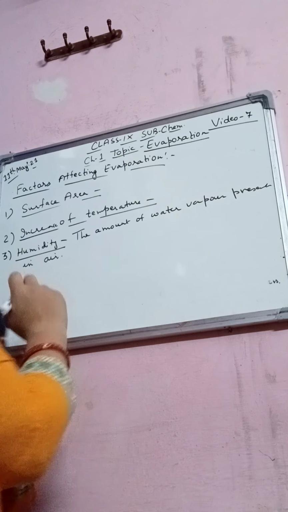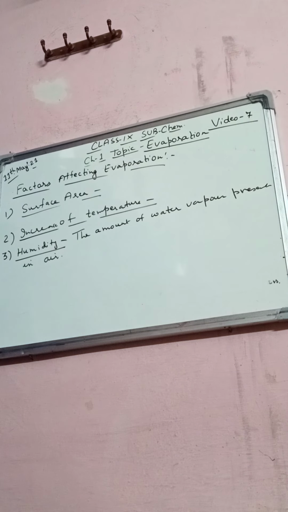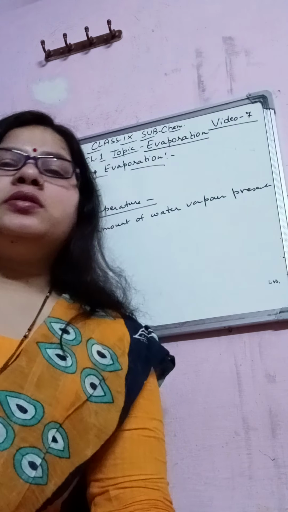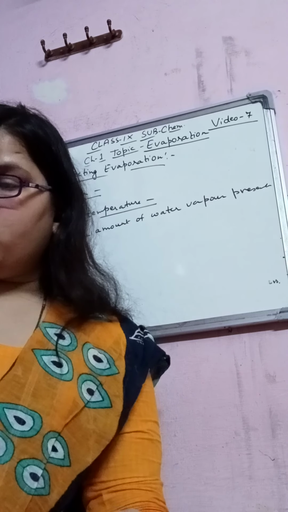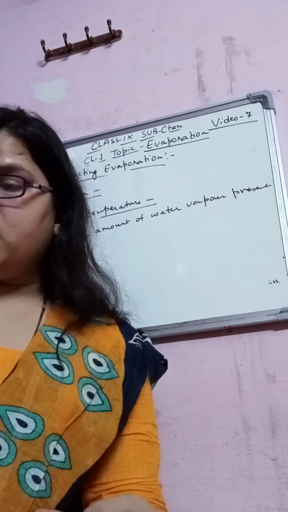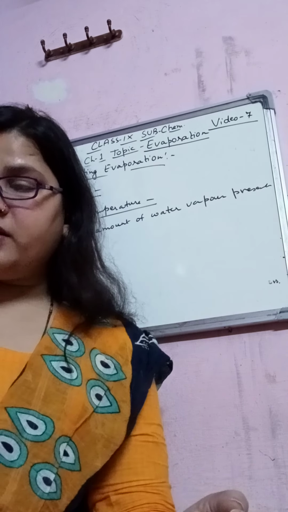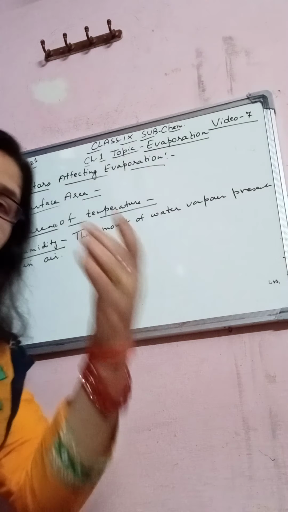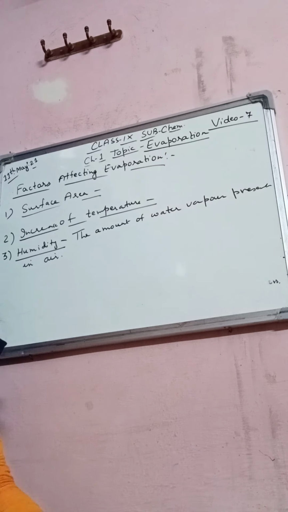This is called humidity. When the amount of water vapor in air is not much, we can say humidity is low, meaning the moisture content is not enough. It means the air appears to be dry. And if the amount of water vapor is high in the atmosphere, the air appears to be damp because of high humidity.